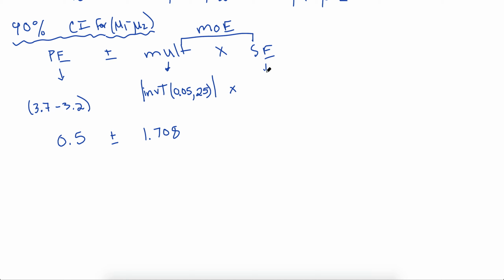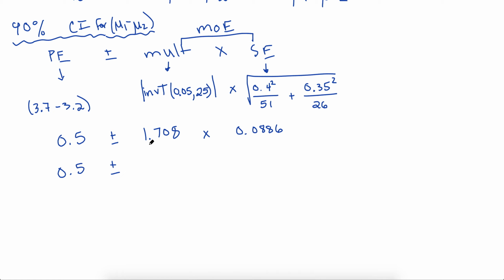And then our standard error is the same thing we saw in the hypothesis test. The variability contributed by the first group, the 0.4 squared over the sample size for the first group, 51. And the standard deviation squared for the second group over the sample size for the second group. All that's under one big square root. If you work that out, you should get 0.0886. Let's keep putting things together here.